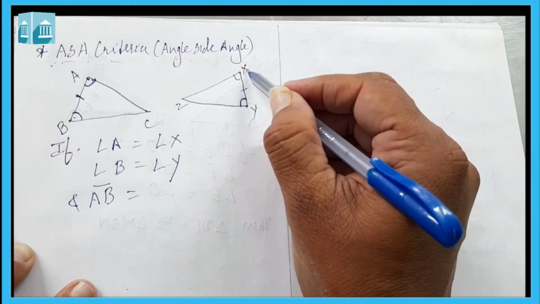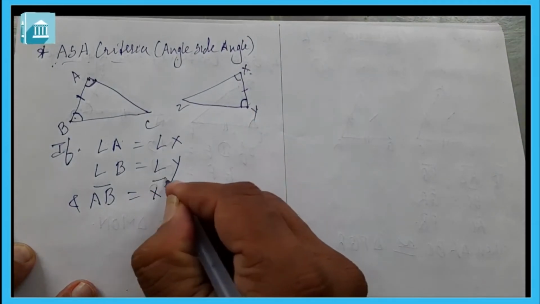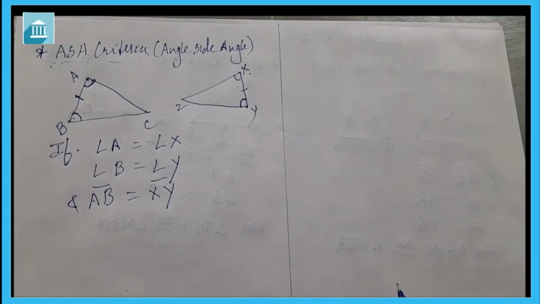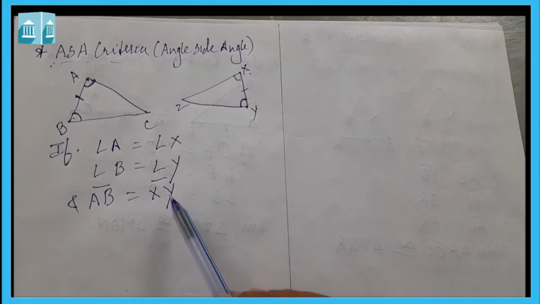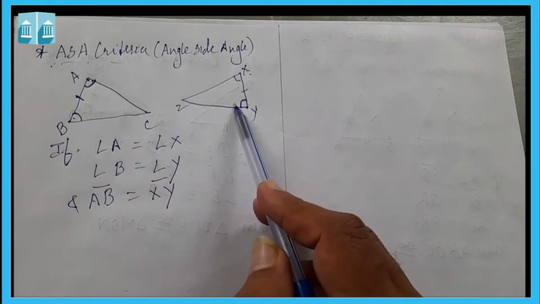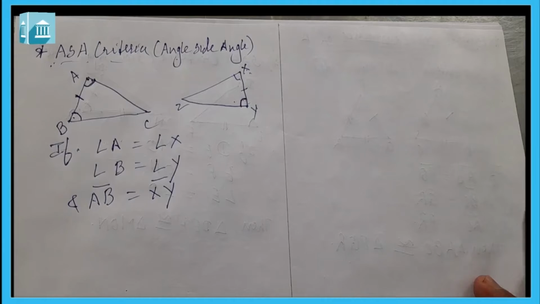Which side is included between X and Y? That is XY. So when two angles and included side of a triangle are equal to two corresponding angles and included side of another triangle, then these both triangles are congruent to each other.